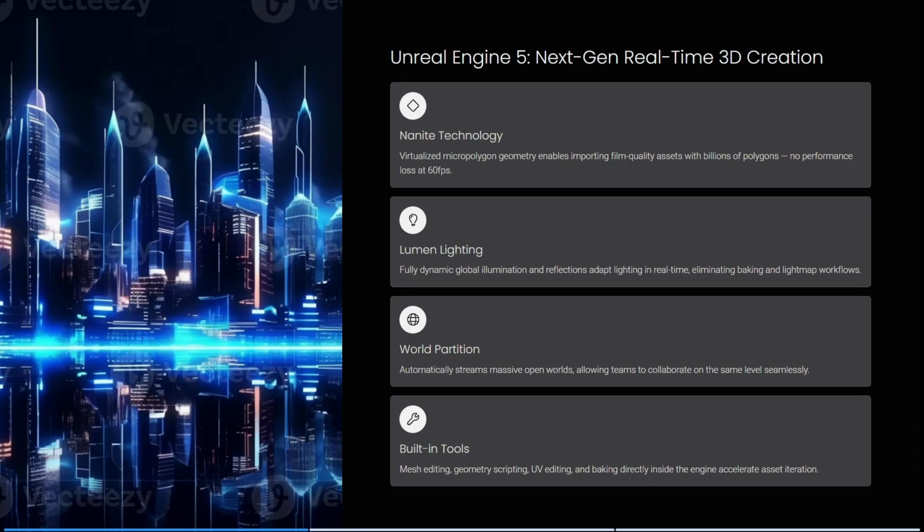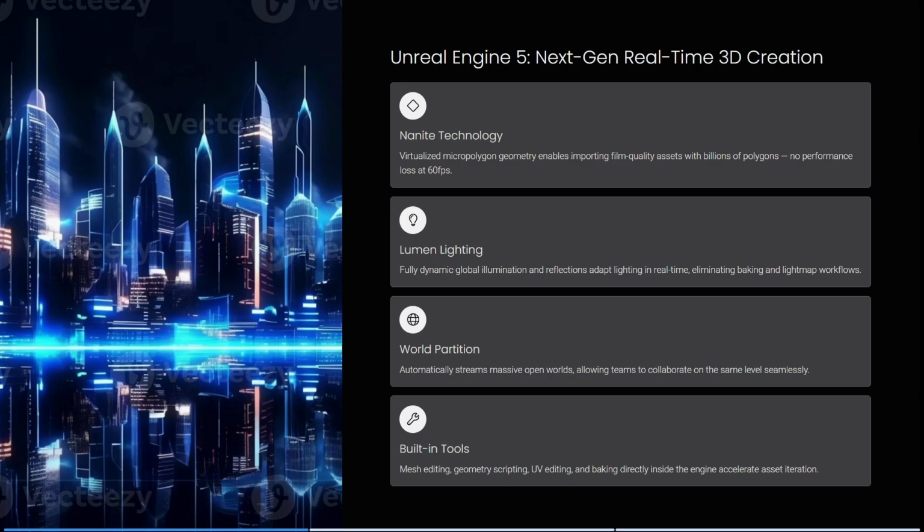So it has the Nanite technology. Its virtualized micro polygon geometry enables importing film quality assets with billions of polygons. There's no performance loss at 60 frames a second. It also has Lumen lighting, so it's got full dynamic global illumination and reflections which adapt lighting in real time, eliminating baking and light map workflows.